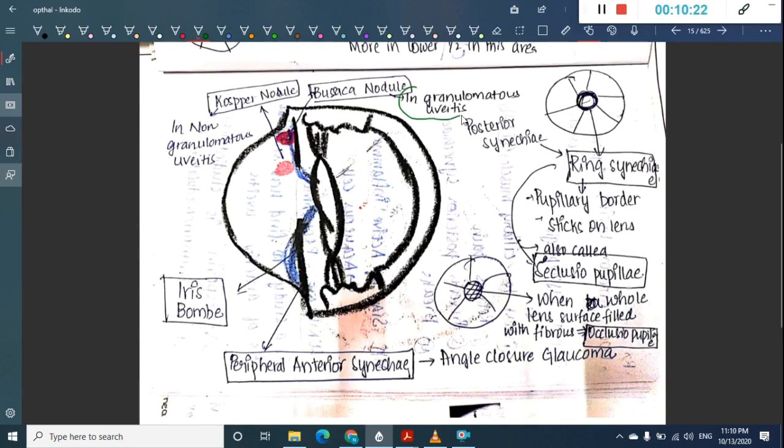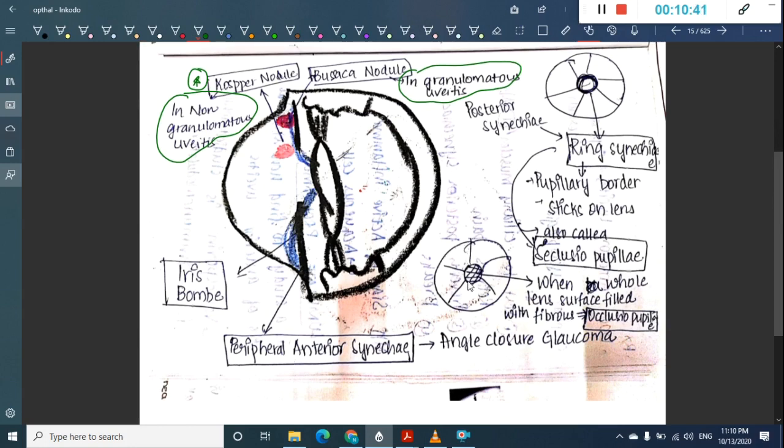One more important thing is that Koeppe nodule is seen in non-granulomatous uveitis, whereas Busacca nodule is seen in granulomatous uveitis.